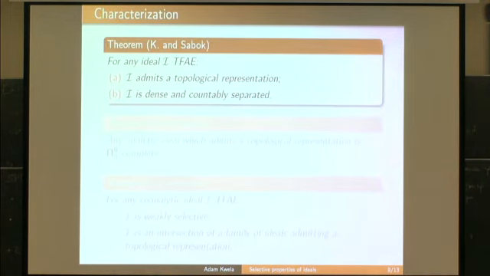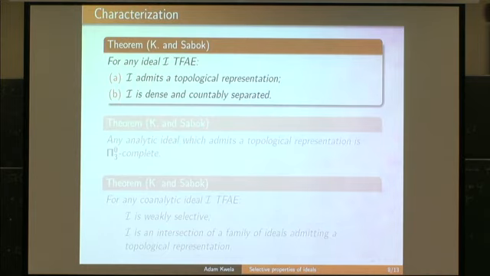And our characterization is as follows. An ideal admits a topological representation if and only if it is dense and countably separated. So here we have one advantage, because we don't need this assumption that the ideal is F sigma delta. We don't say anything about its descriptive complexity. This is a purely combinatorial characterization of ideals admitting a topological representation.